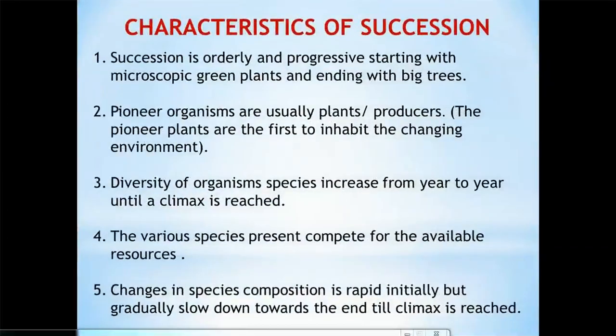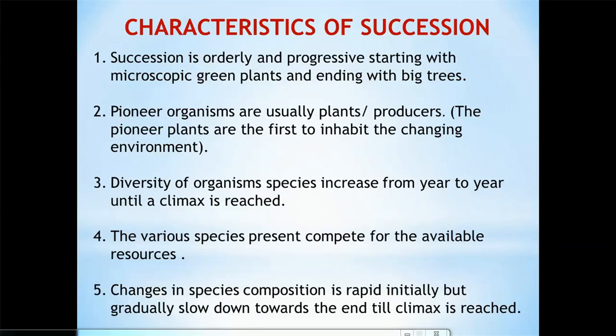So let's talk about characteristics of succession. Number 1, succession is orderly and of course progressive, starting with microscopic green plants and then ending with big trees. It always starts with simple organisms and ends with complex ones. Then number 2 here says pioneer organisms are usually plants or producers. So the first set of organisms to be found there are called the pioneers. Okay, and so they are usually plants. Now the pioneer plants are the first to inhabit the changing environment. They can also be called colonizers.